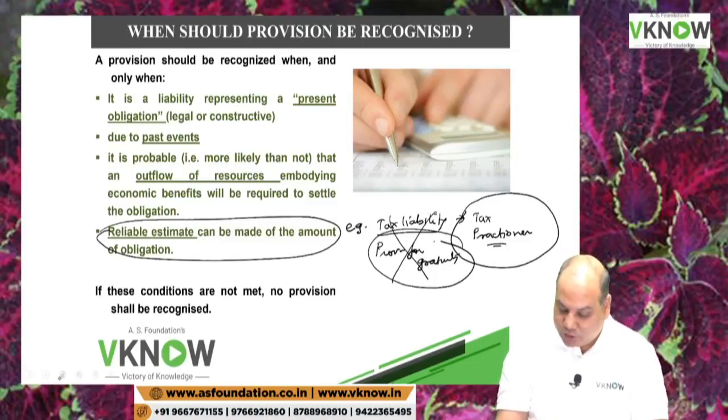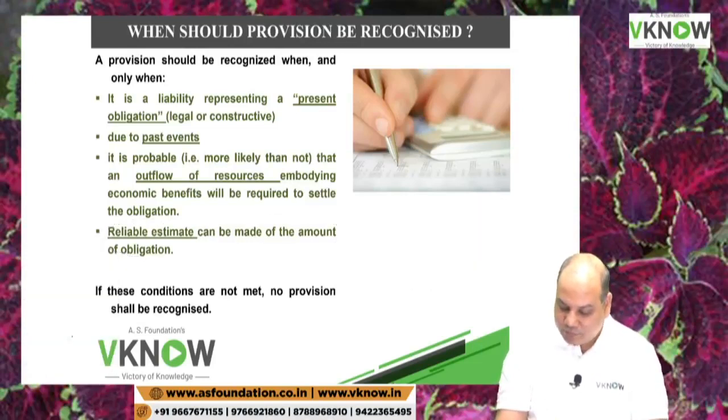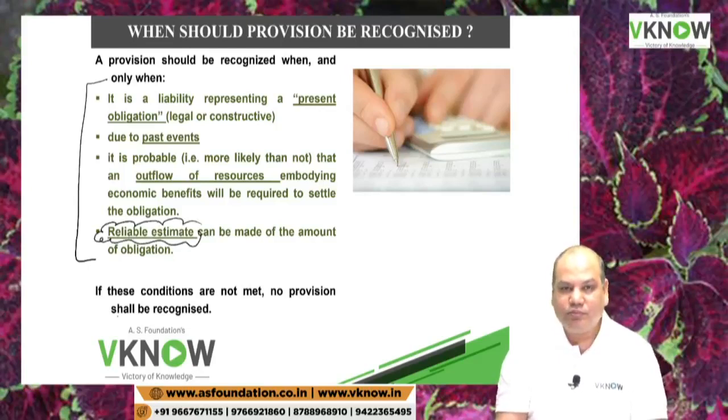So if you do audit of big entities, then you will get to see how they make the provisions. That is a really interesting part of audit, checking the provisions made by the companies. If these conditions are not met, provision shall not be recognized.